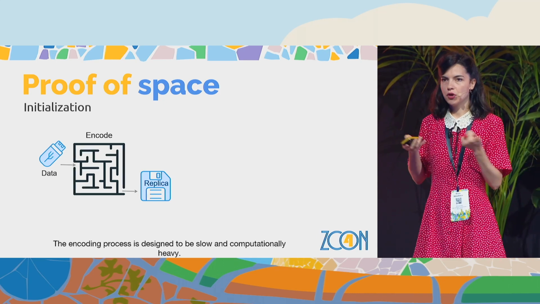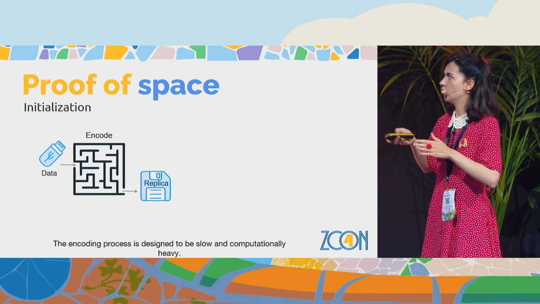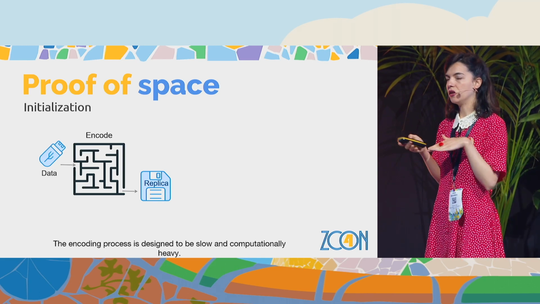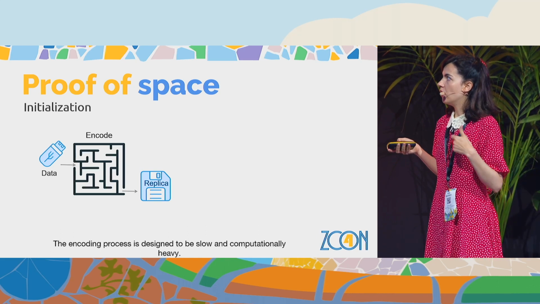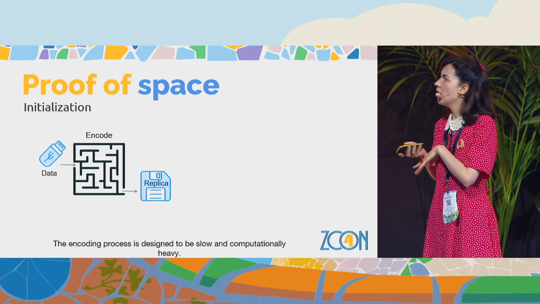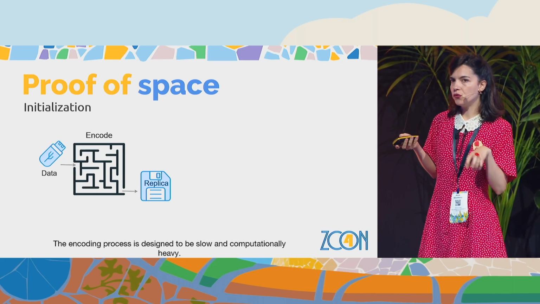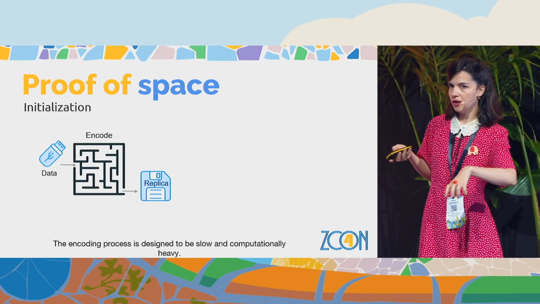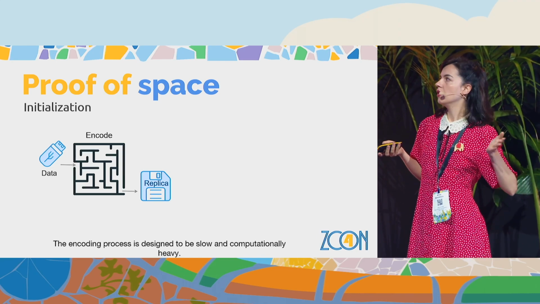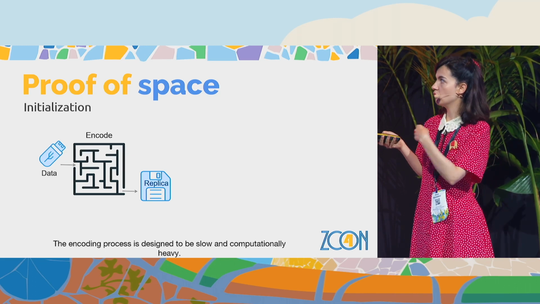One, it transforms any data that we want to store into some replica, into some encoded version of the data that is incompressible. And further, it enables this audit later, in order to enable the storage provider to prove that they really store the data continuously over a long period of time. So we can check afterwards.